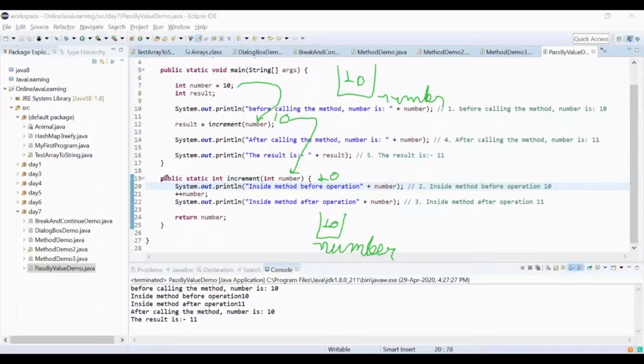Now we are in the client area, right? So what is the client doing? The client is playing around with those things. It has incremented its number by 1. Now this number belongs to this area only. That means we are playing around with this variable only. I'm not playing around with this variable. This is not in the picture now. This one is totally different. So what we have done is number has been incremented by 1 plus number. So what will happen? This number 10 will turn into 11, 10 to 11 it will be converted. Outside it I write 11.